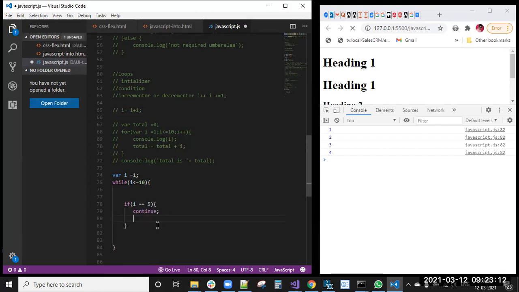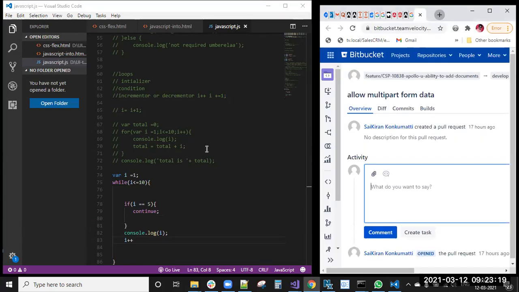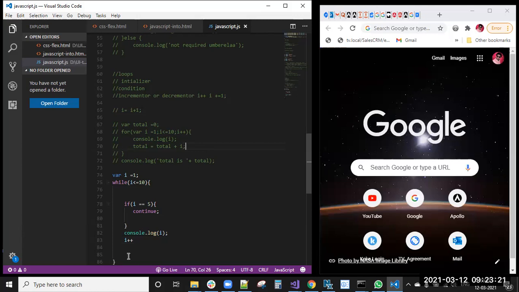Okay, guys, we will see this tomorrow. This is about the while loop, and we have one more, the do while loop.